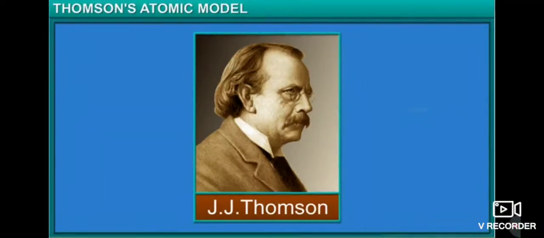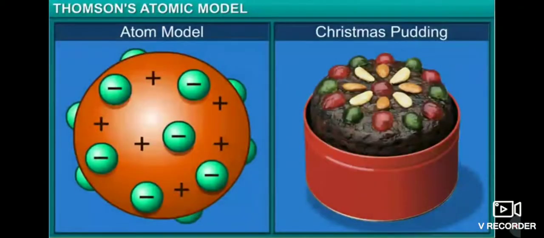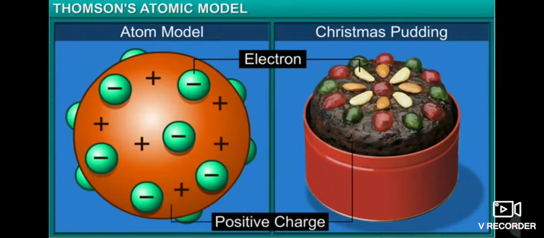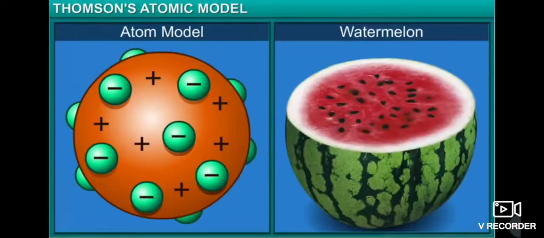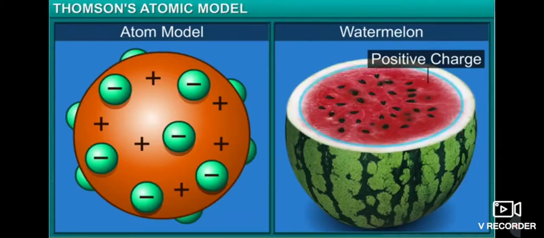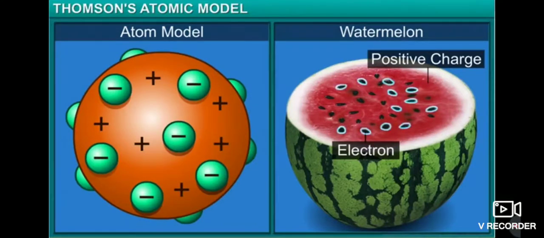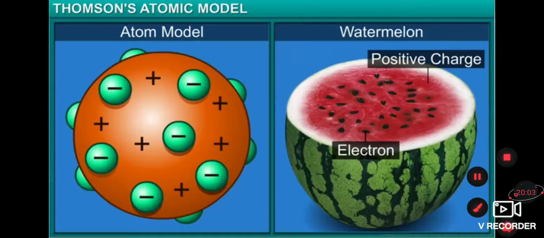In his model, Thomson compared an atom to a Christmas pudding. The electrons were like the raisins in the pudding, and the pudding itself was like the positively charged particles. This can also be explained through the example of a watermelon. The positive charge in the atom is spread all over like the red, fleshy part of the watermelon, while the electrons are embedded into the atom like the seeds of the watermelon. The oppositely charged particles are held together by electrical force of attraction.